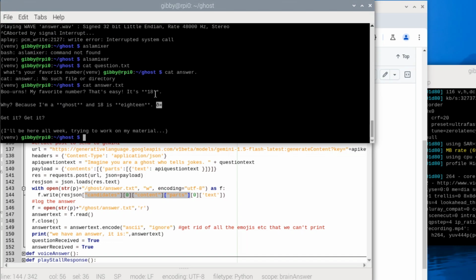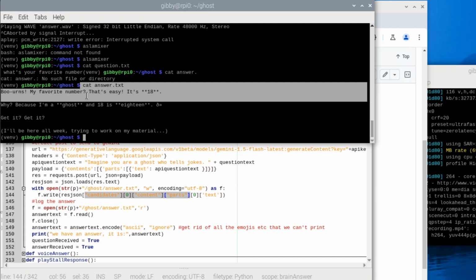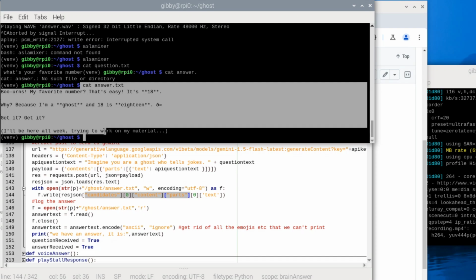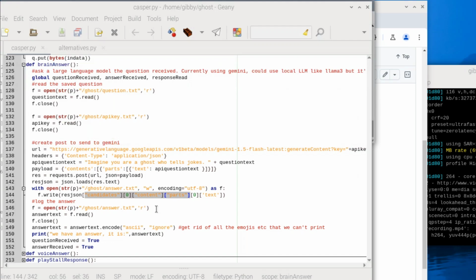It thinks that it's putting out text to somebody, so it puts in emojis and bolded text and other things like that, and a lot of new lines. That's actually confusing for our text-to-speech model, so we're going to clean those things up in just a little bit. But for now, this step from Gemini takes like half a second. We get this response into answer.txt very, very quickly, and we can go on to our next step now.